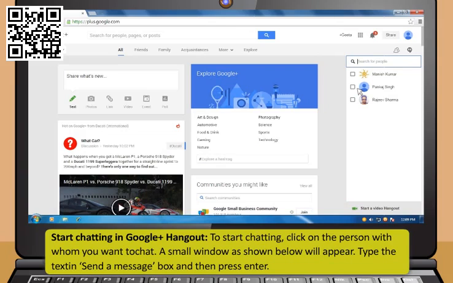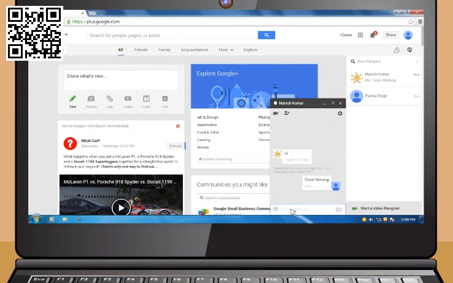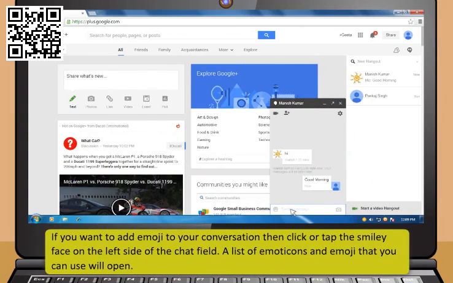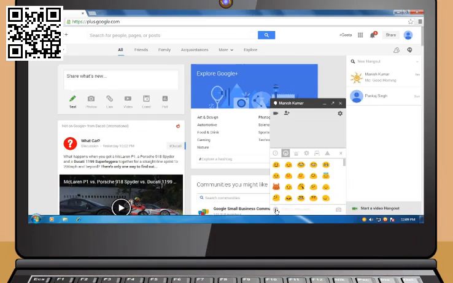To start chatting, click on the person with whom you want to chat. A small window as shown below will appear. Type the text in the Send a Message box and then press Enter. If you want to add emoji to your conversation, then click or tap the smiley face on the left side of the chat field. A list of emoticons and emoji that you can use will open. They are separated into categories which you can navigate by selecting the icons at the top of the emoticon screen.